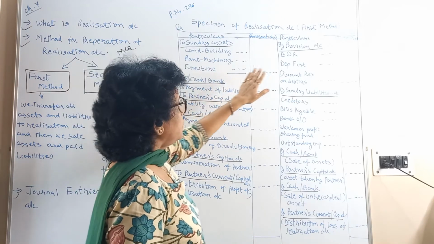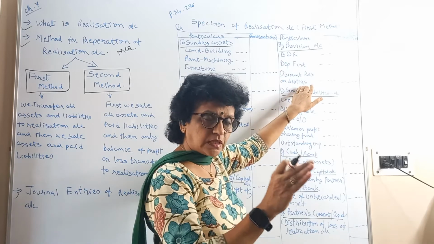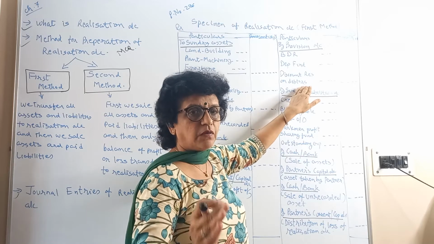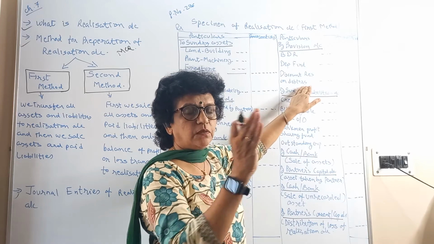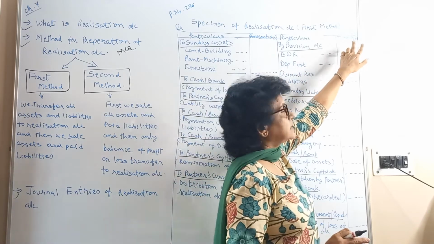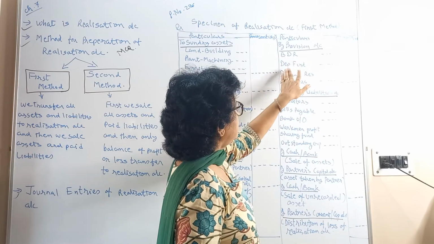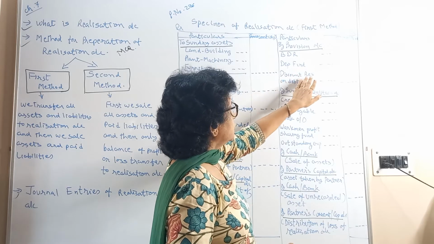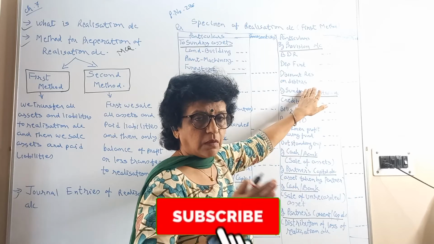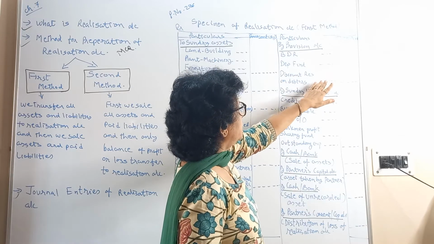Second journal entry: we transfer all the provisions. Whatever provisions we have are also to be transferred to the realization account. Funds and provisions have a credit balance, so to close them, we have to debit. So provision account debit, realization account credit is going to be your journal entry. The provisions like bad debt reserve, depreciation fund, discount reserve on debtors. Clear? All provisions, whatever, such as workmen accident compensation fund if you have created a provision, all will come over here.